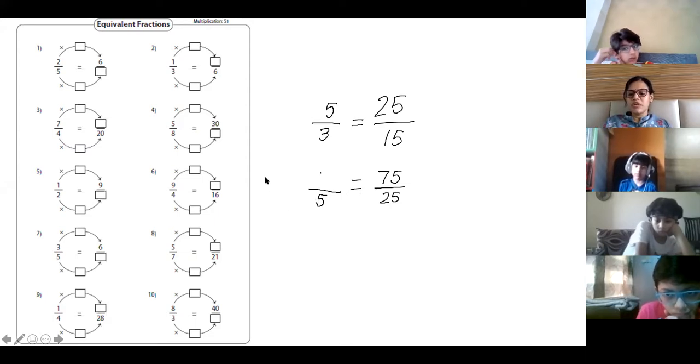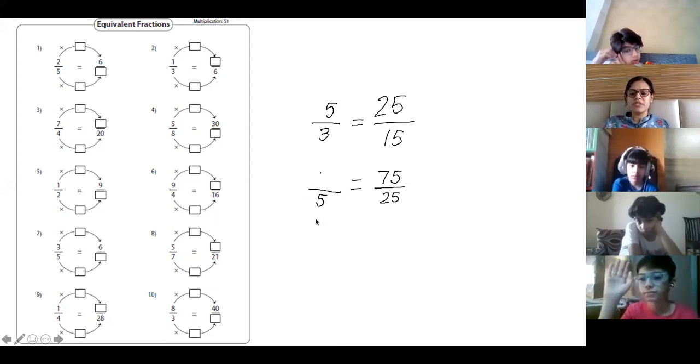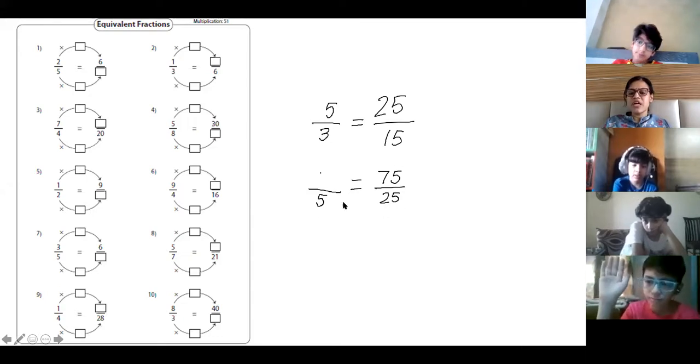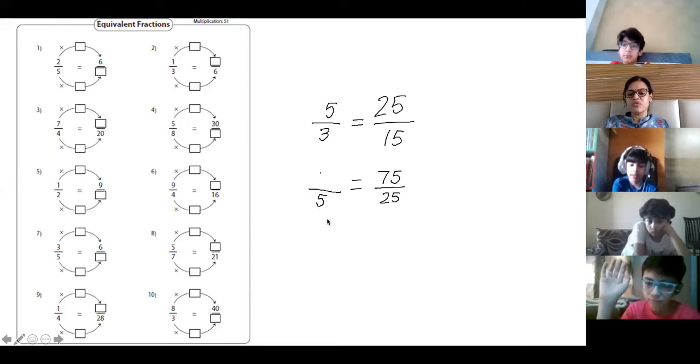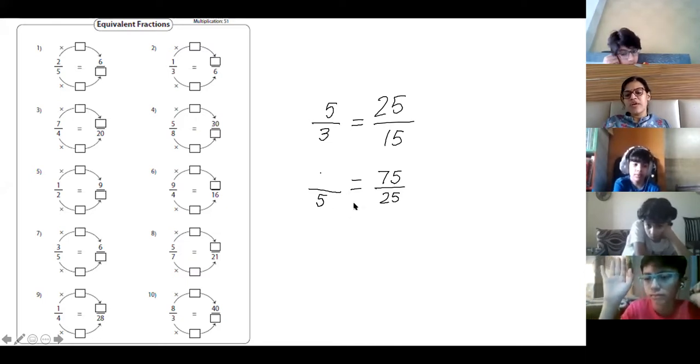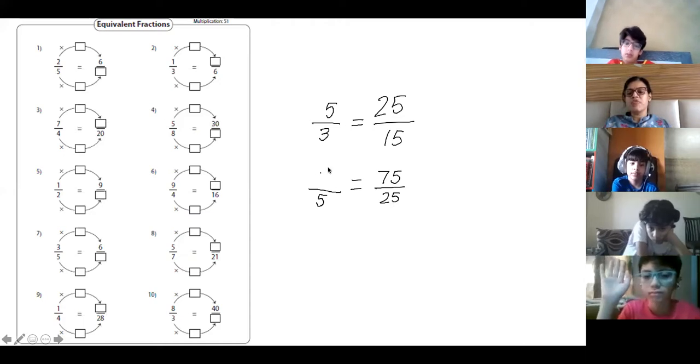Okay. Now find out the answer. Aisha Aga and Juveria, you have to give me the answer. See, whenever this type of question comes, you have to divide. So when you divide 25 by 5, you will get what you have to multiply. So 5, how many times is 25? 5. So what will come over here? You have to divide 75 by 5 and you will get the answer.